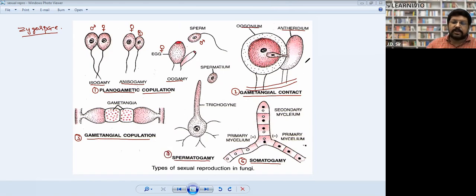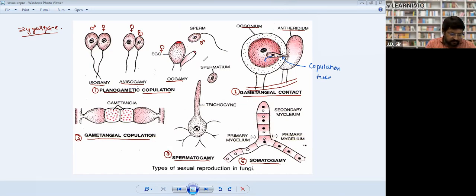What happened during sexual reproduction? This male gamete forms a tube-like structure, right? This tube-like structure is called copulation tube. So it punctures the female with the copulation tube and releases its nucleus here. And in this way, sexual reproduction takes place.